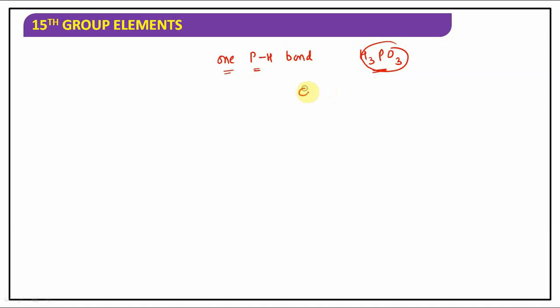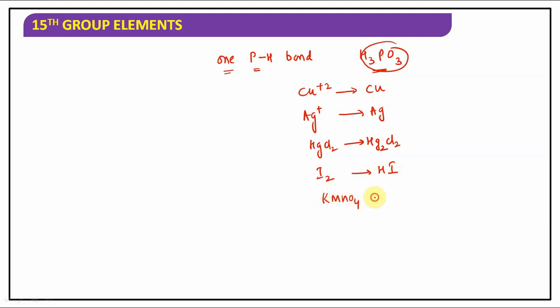So it also can convert Cu2+ to Cu, AgNO3 to Ag, HgCl2 into Hg2Cl2, iodine to HI, and similarly KMnO4 into Mn2+. All these conversions are possible with orthophosphorus acid, as it can act as a reducing agent. Hope it is clear.